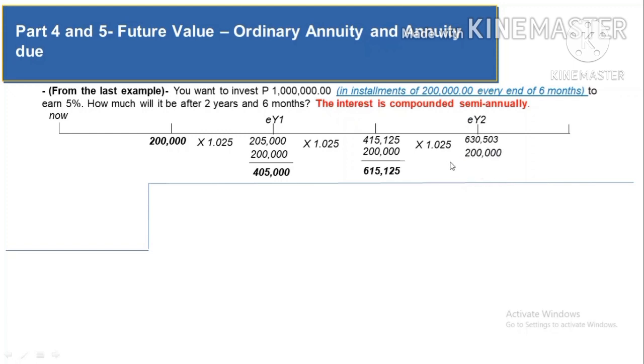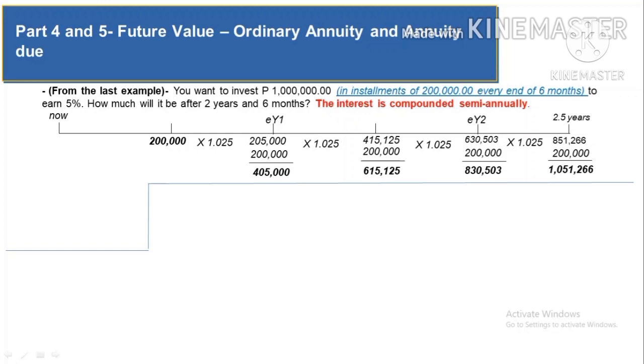The fourth investment of 200,000 will be added, and then you're gonna get 830,503. And lastly, at the end of 2.5 years, the 830,503 times 1.025 will have 851,266 plus your last investment of 200,000, then you're gonna get 1,051,266.